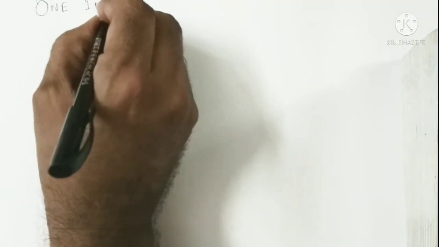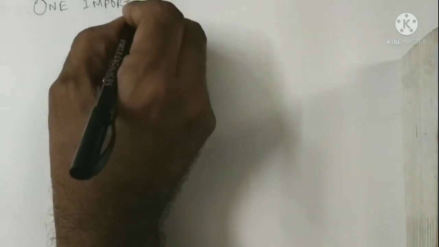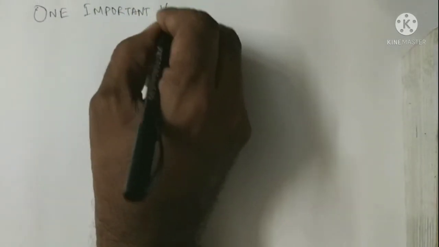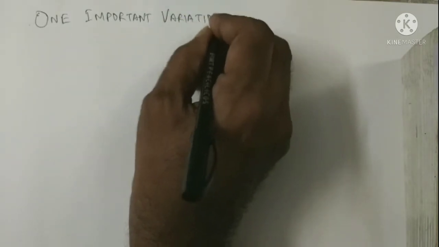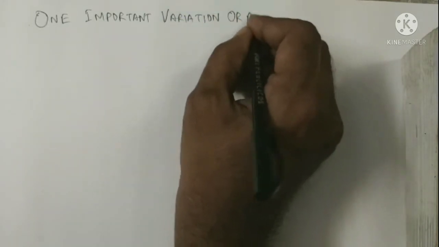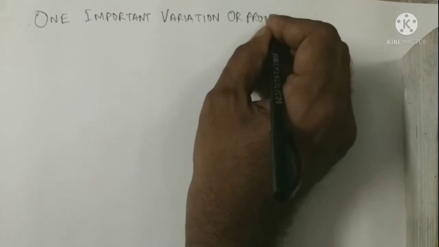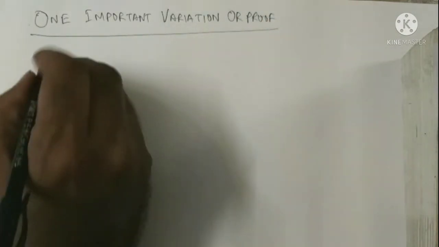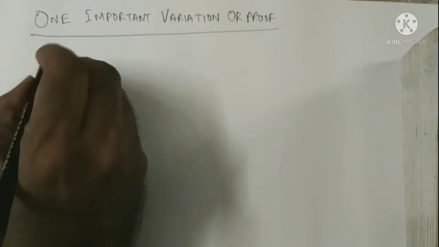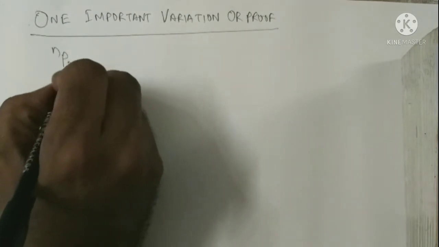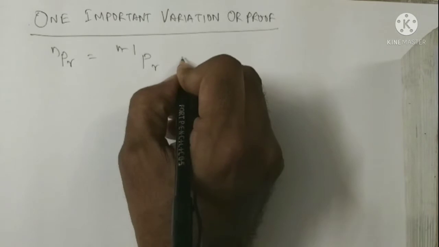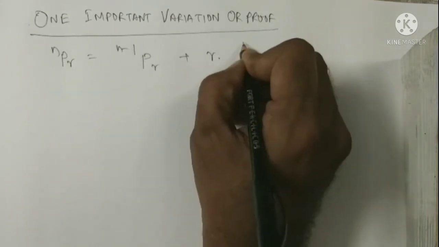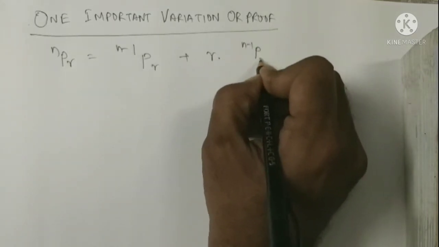Now we present one important variation or proof. This is very important, which is going to be discussed. nPr equals n minus 1 Pr plus r into n minus 1 Pr minus 1.